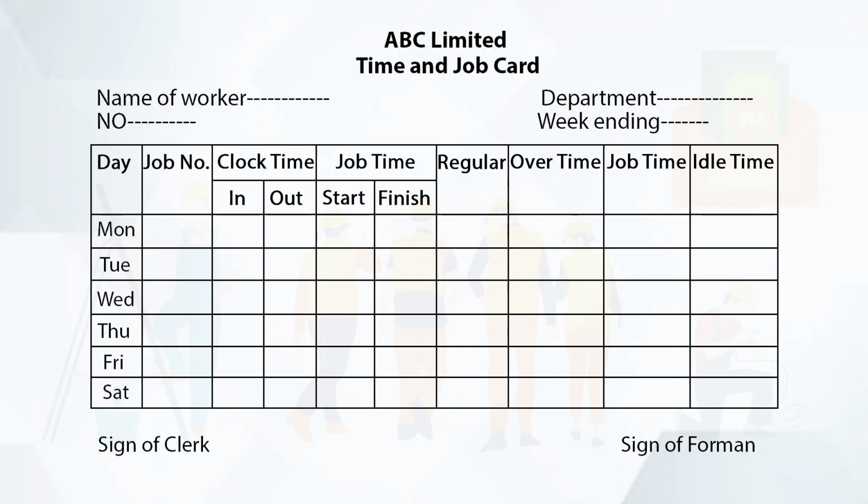Time and job card of ABC Limited is given here, wherein we will record the name of the worker, number of worker, department of the worker and week ending. In this job card, we will record daily from Monday to Saturday, the number of the job worked by the worker, clock time in and out, job time start and finish, whether that work is done on a regular basis or overtime basis. Here also we will record job time and idle time, and this time and job card is to be signed by the clerk and foreman.